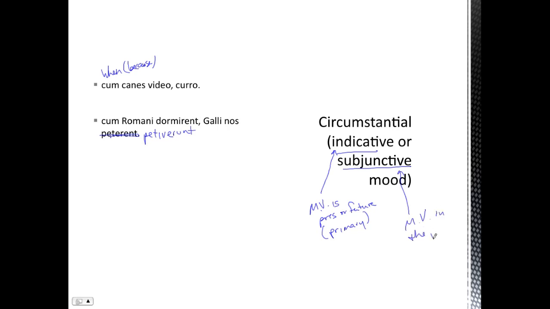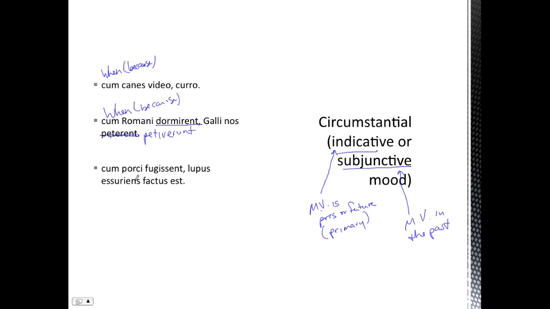So main verb in the past. Cum Romani dormirent, Galli nos petiverunt. When the Romans were sleeping, the Gauls attacked us. Here's our subjunctive. Really, again, there's a sense of causality in there. They attacked us because the Romans were sleeping, but it also happens to be time related. So that's why we call this circumstantial.